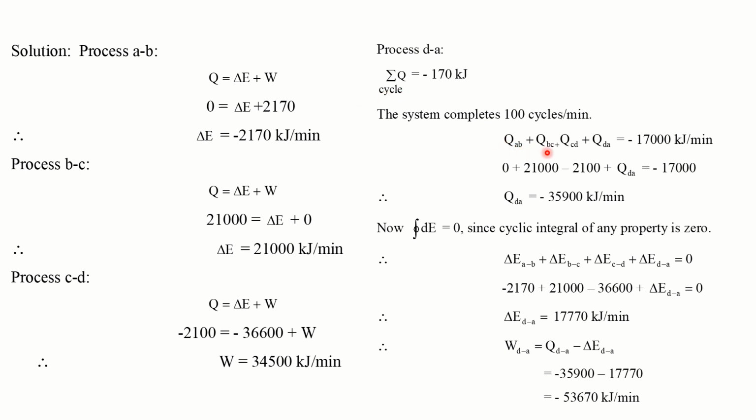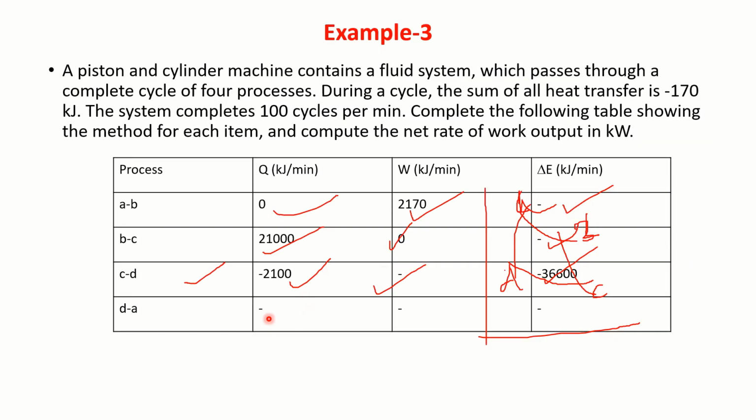So QAB plus QBC plus QCD plus QDA is equal to minus 170 into 100, that is minus 17,000 kilojoules per minute. So this value is known. This value is given, this value is given, this value is given, this value is not known, you can calculate now. So that means you got this value.